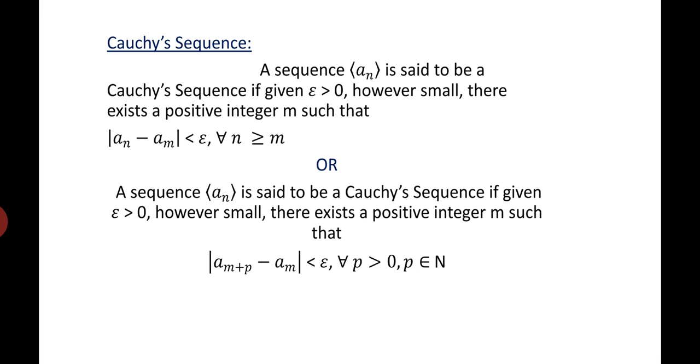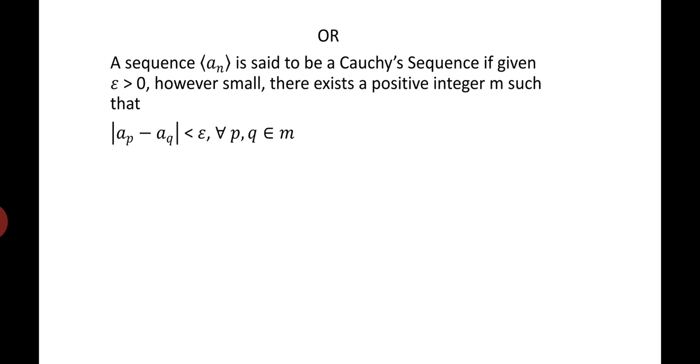Another definition would be: a sequence a_n is said to be a Cauchy sequence if given epsilon greater than 0, however small, there exists a positive integer m such that mod of a_(m+p) minus a_m is less than epsilon for all p greater than 0, where p belongs to the natural numbers N.